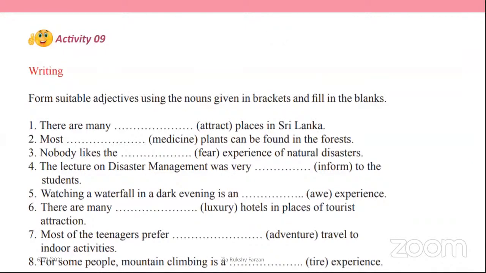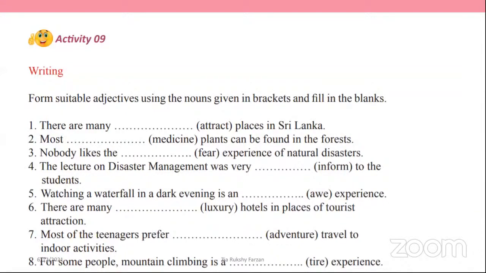Answer. The others, okay. Right, second one.